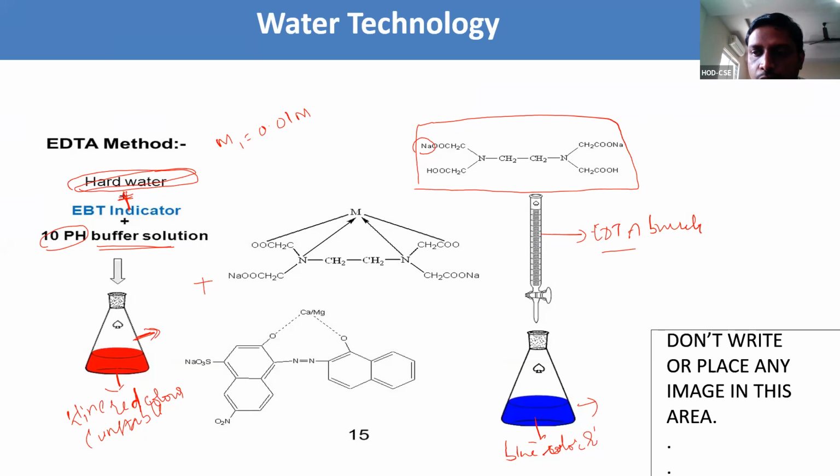Here EBT is the blue color indicator. Here buffer is the white color. We will get the white color acidic solution. EBT is a blue color. Sample of water, different samples. Here we are taking different hard water samples.